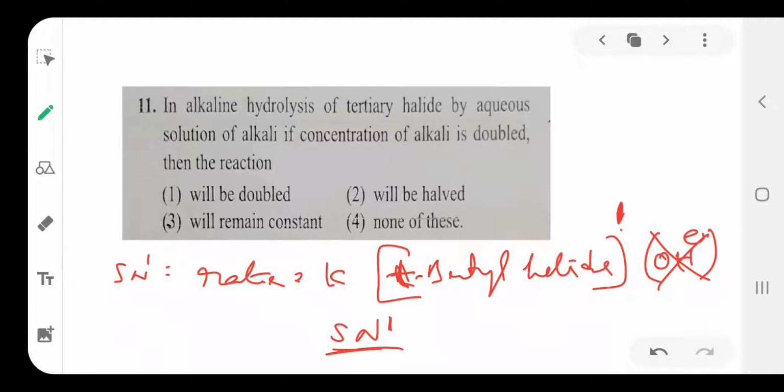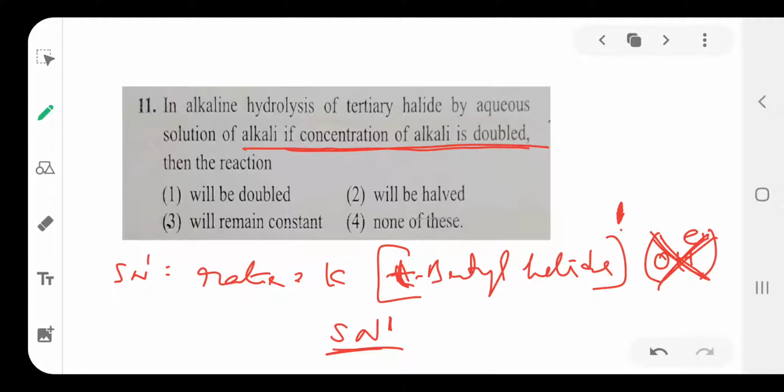In case the rate depends on the alkyl halide and also the nucleophile, then 1 plus 1 is 2, that is the second order SN2 reaction. But here the nucleophile does not influence the rate. Only the alkyl halide influences the rate. So when the concentration of the aqueous alkali is doubled, that is nucleophile concentration doubled, what happens to the rate? It does not change. Why?